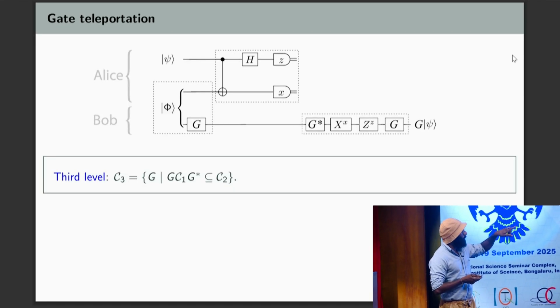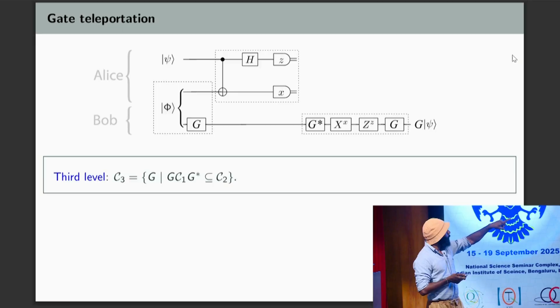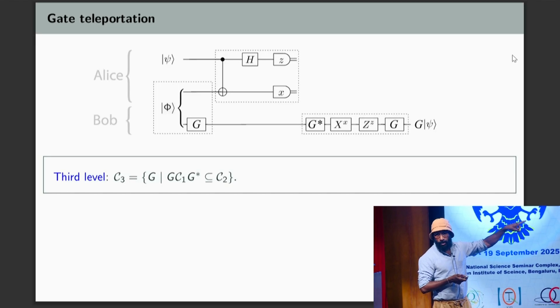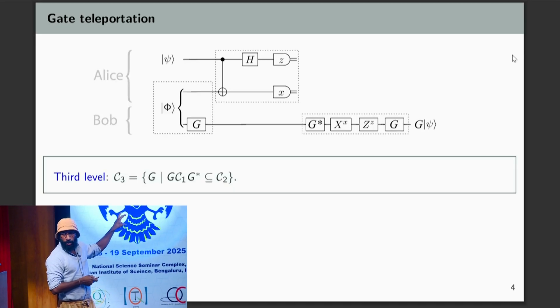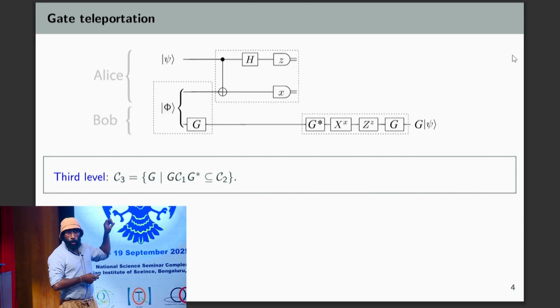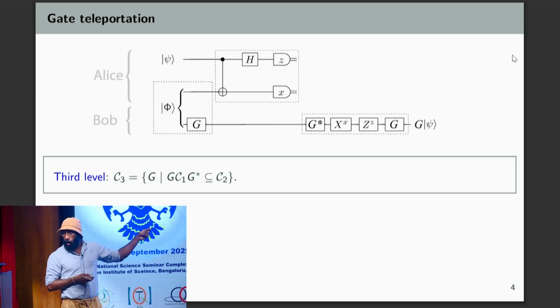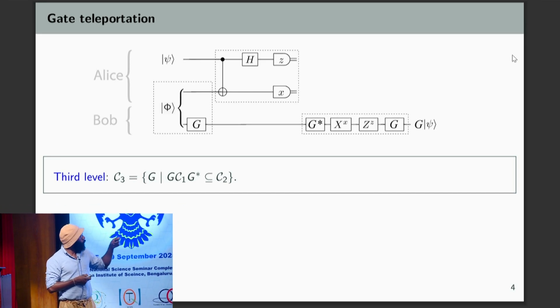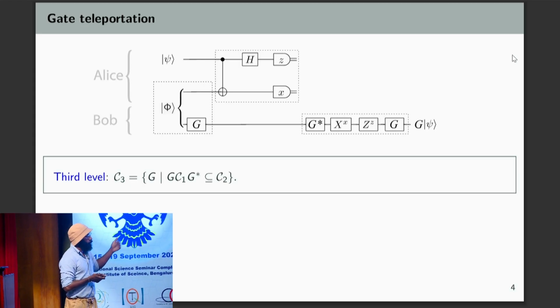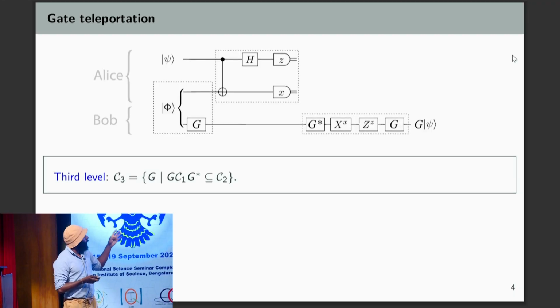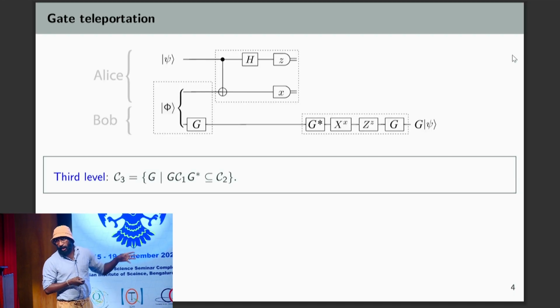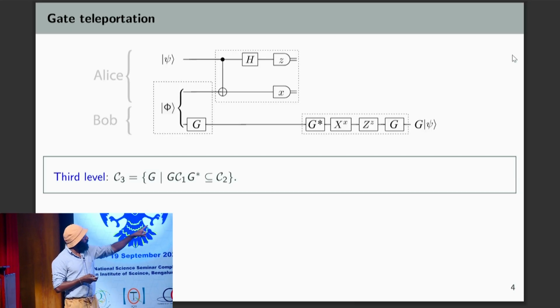The way this protocol has been modified, the G and G star do nothing, and there's a G at the end. But we've grouped the G and G star so that G is in the state preparation stage. So instead of preparing a Bell state, you prepare a Bell state and apply G to one half of it. And then instead of the normal correction operator, which would typically be a Pauli, you instead do a Pauli conjugated by G. That motivates the definition of the third level. The third level contains all the gates that, when you conjugate a Pauli, you get back a Clifford gate. And why is that important? Because these correction operators are Paulis conjugated by G.